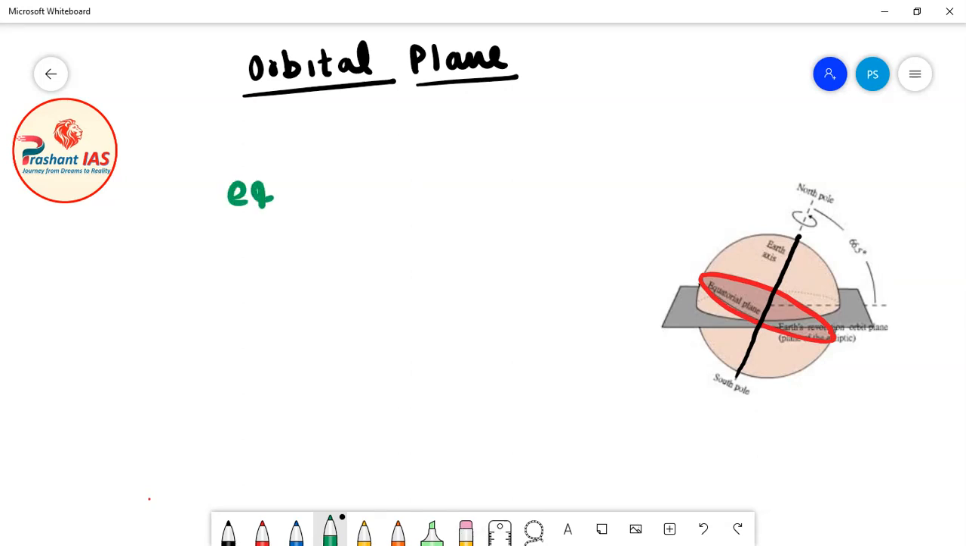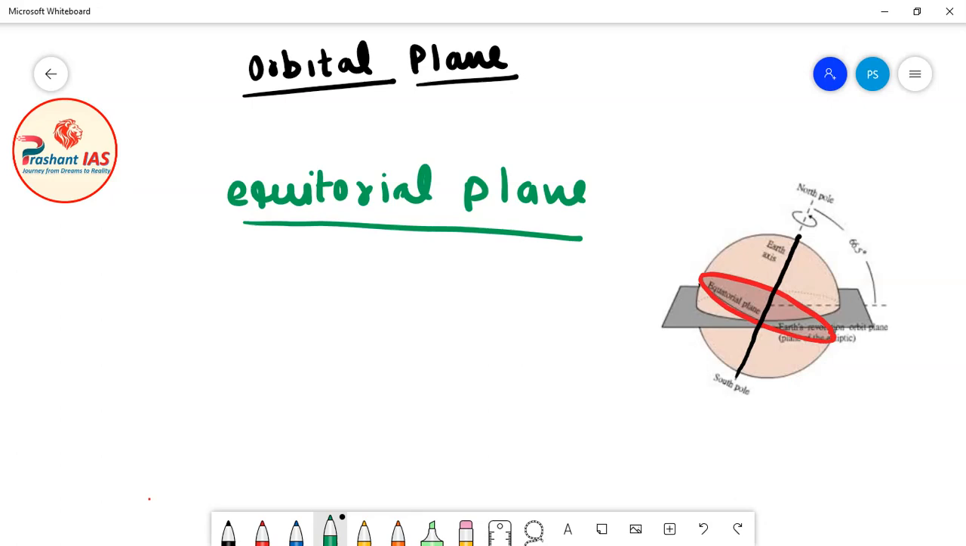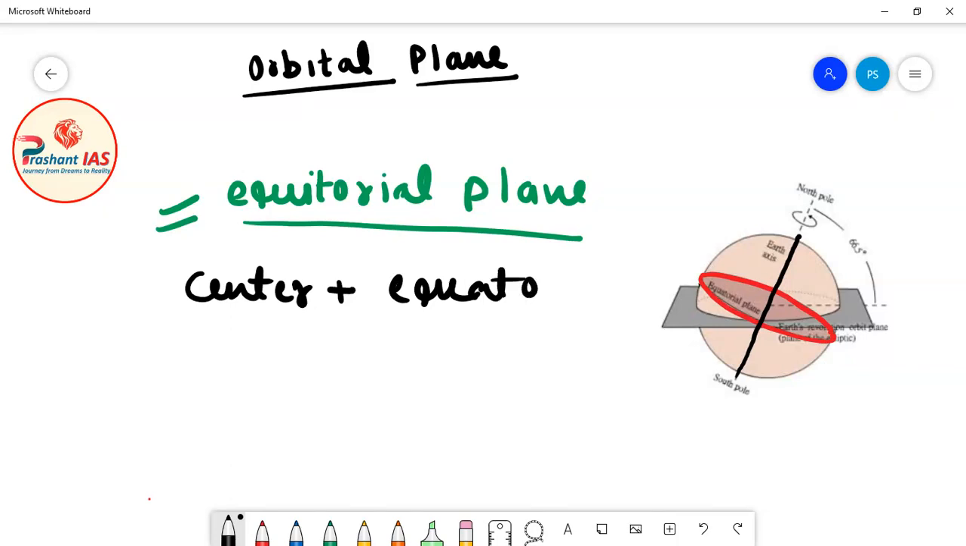Okay, so there is one thing known as the equatorial plane. Now what is this equatorial plane? The equatorial plane is the plane which passes through the center of the Earth and the equator. Okay, so which plane is called the equatorial plane? The plane which passes through the center of the Earth and also passes through the equator. Now you all know what the center of the Earth is.